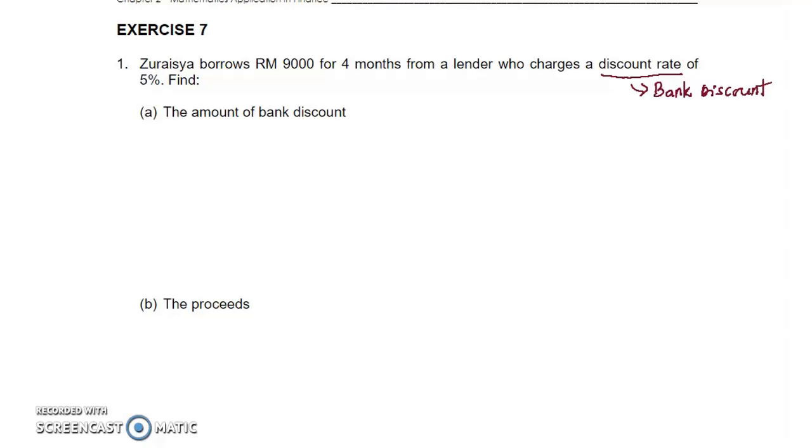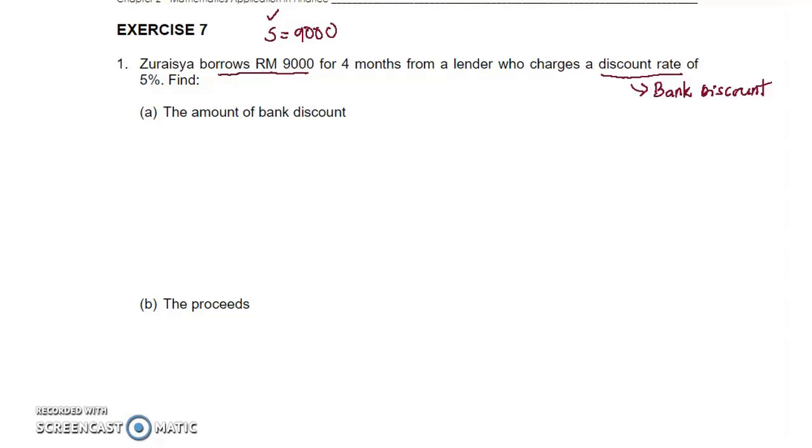Okay, extract the information given. In bank discount, how much we borrow is equivalent to how much we need to pay. So we let it equal to S, the maturity value, because at the end of 4 months in this example, you also pay 9,000, not more than that. So S equals 9,000.